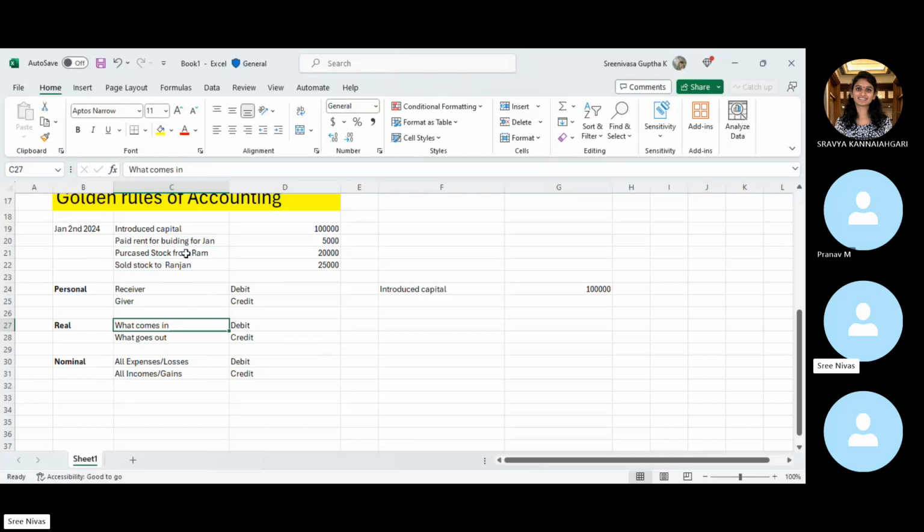Always remember what is happening with the cash. The first most important thing you have to see is what is happening with the cash, and what is connected with the cash. We are not just giving cash to Ram, like 20,000. There should be something connected, right? So here, stock is connected directly with the cash. What is coming in, stock we are receiving, and what is going out from our business, cash is going out. That means we will record this transaction, purchase stock from Ram, as stock account debit to cash account.